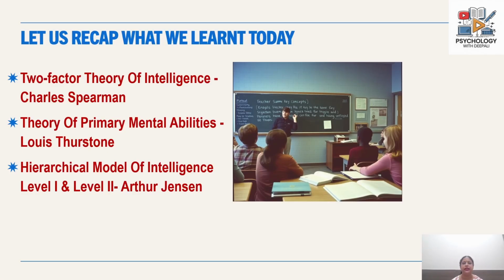So what we have learned today are the two-factor theory of intelligence by Charles Spearman, the theory of primary mental abilities by Louis Thurstone, and the hierarchical model of intelligence by Arthur Jensen.